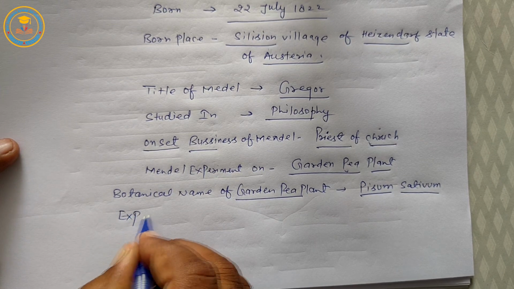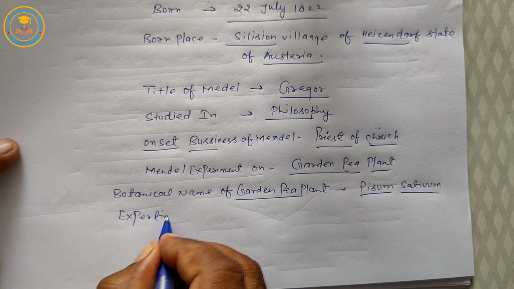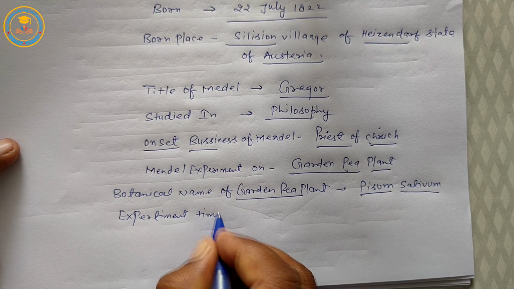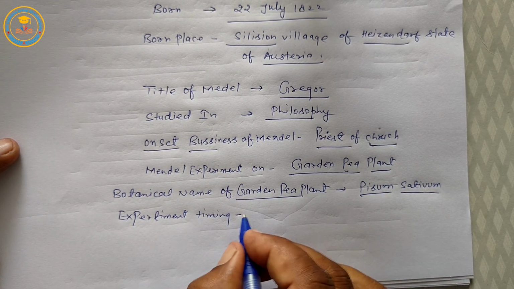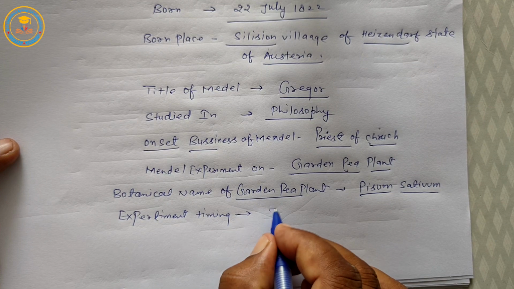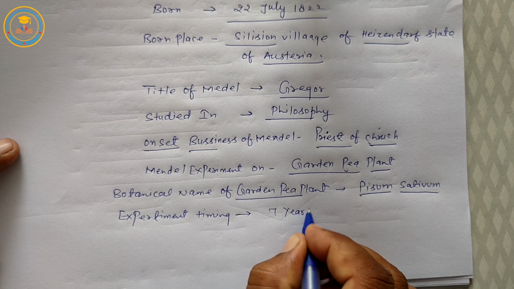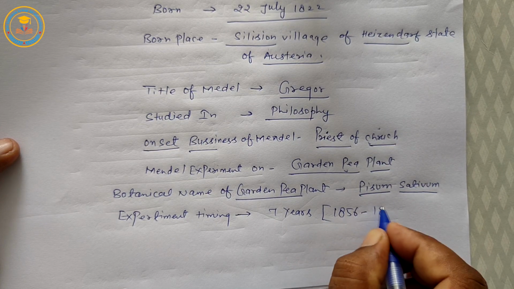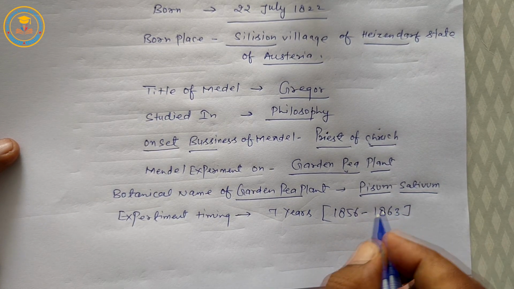Next, total experiment timing of Mendel is 7 years between 1856 to 1863.